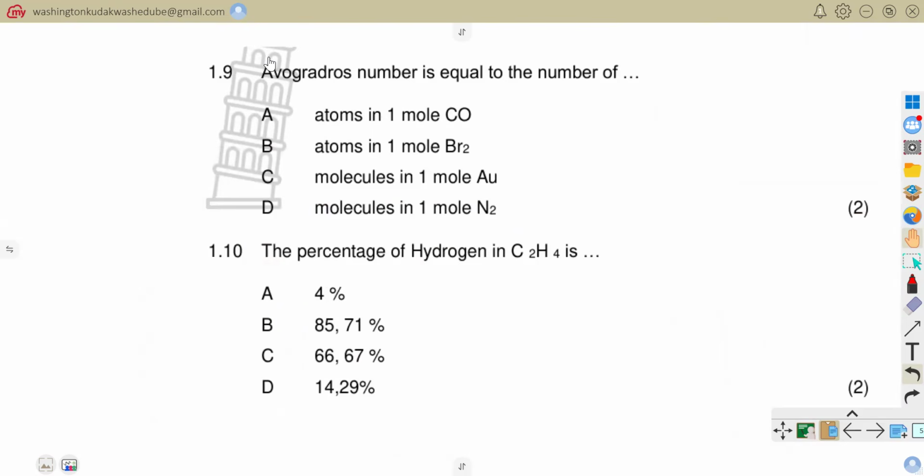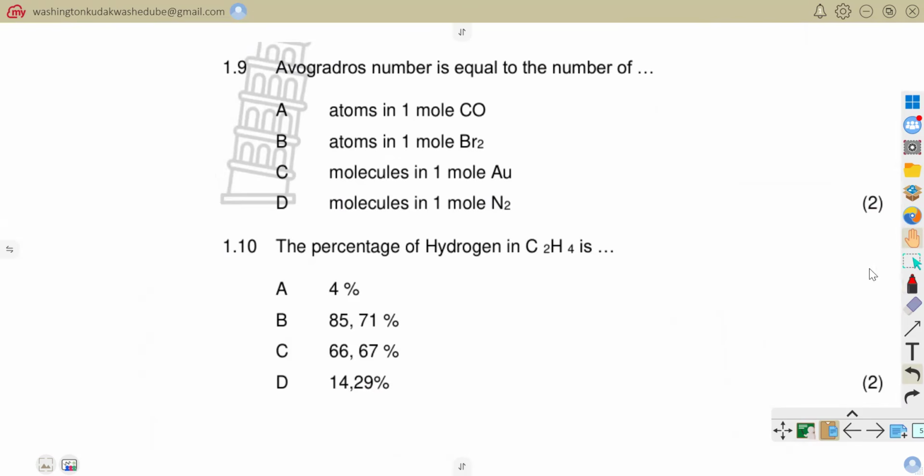So I've got 1.9 and 1.10. 1.9 says Avogadro's number is equal to the number of. We know that Avogadro's number, which is just Na, is equal to 6.022 times 10 to the power 23.